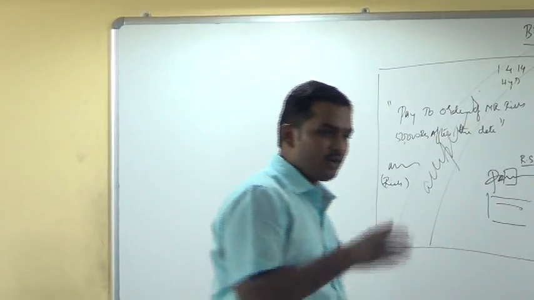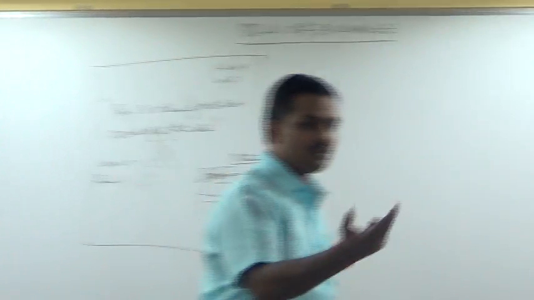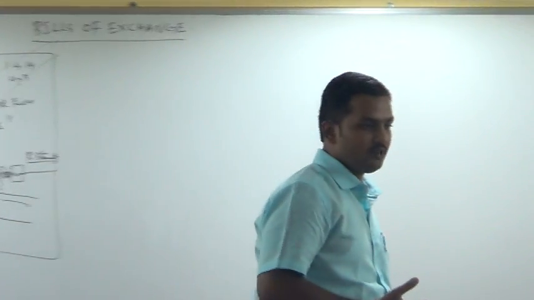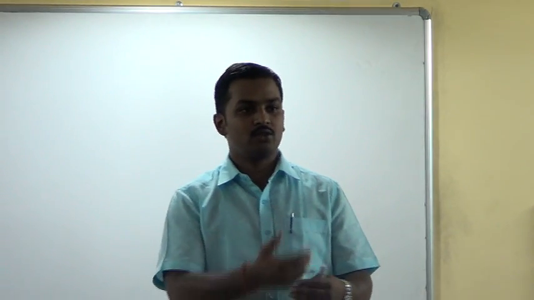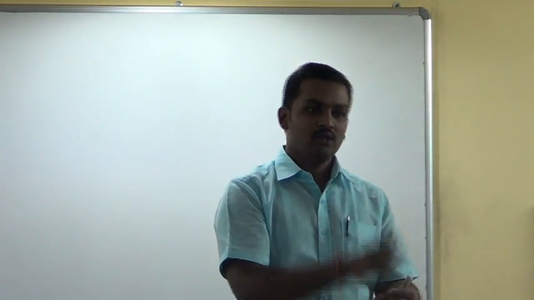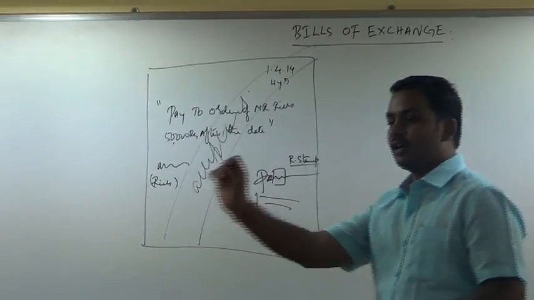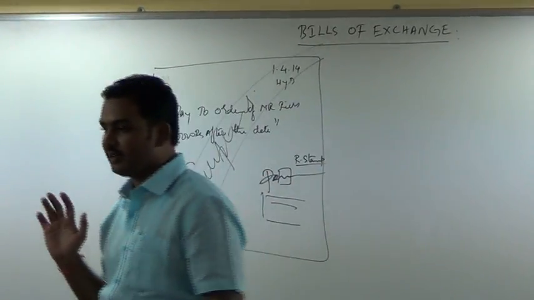Why will Mr. Rich call it as bills receivable? He has to receive money on the bill, no? Hence he will call it as bills receivable. Poor will call it as bills payable because on this bill he has to pay money. Hence he will call it as bills payable. So all the people who can receive money on this bill, they will call this bill as bills receivable. And every person who has to make a payment on this bill, there can be only one person who has to make the payment. Cannot have 4 or 5 people. So normally the person who has accepted the bill will be only one party, so we will only call it as bills payable. Is it clear, everyone?